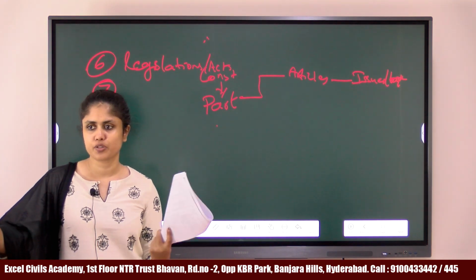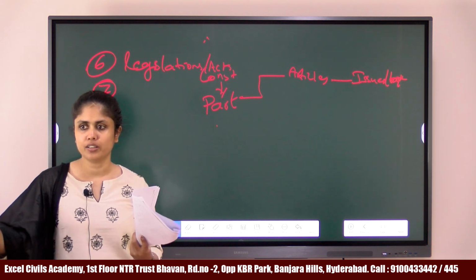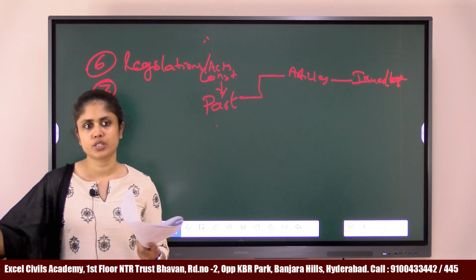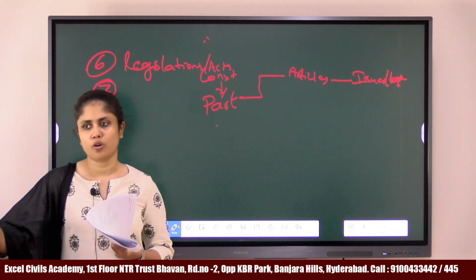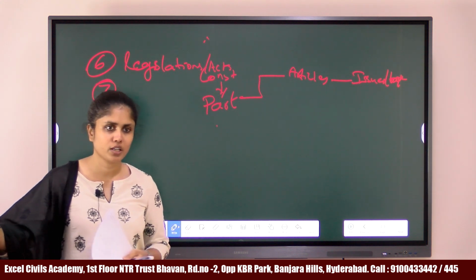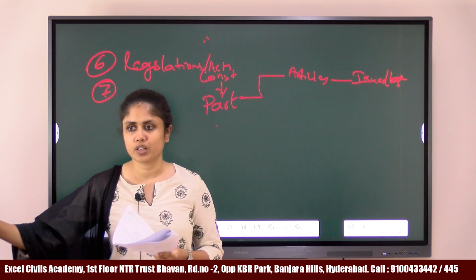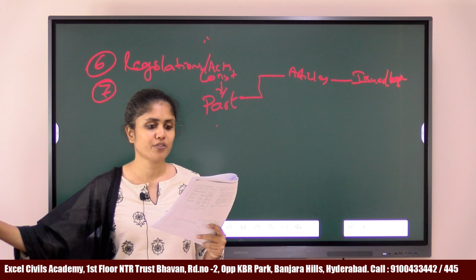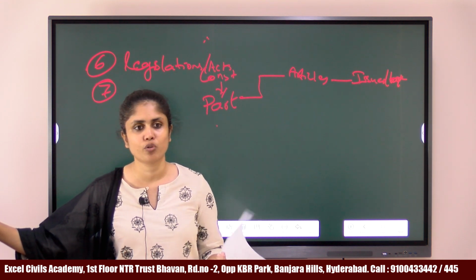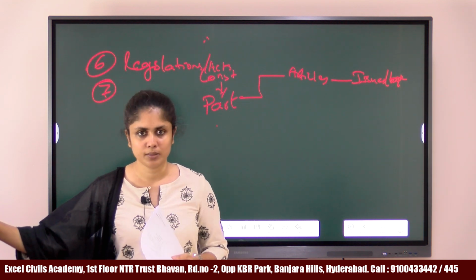Okay, so I'll read out some of the questions which were asked in prelims 2024. Most of the questions, as I told you, were factual in nature, and the answers to all these questions were available in your Lakshmikant book, except a few which required some common sense, right, or some general knowledge. Apart from that, most of the answers were available in your Lakshmikant book. Okay. So the first question was, who was the provisional president of the Constituent Assembly before Dr. Rajendra Prasad took over, right? This is available in your polity book.